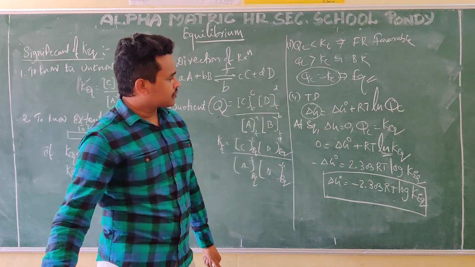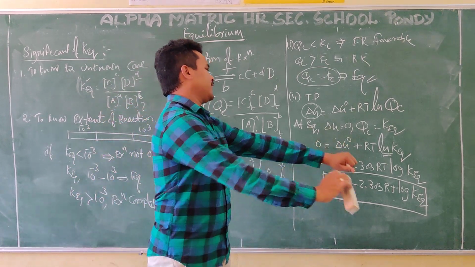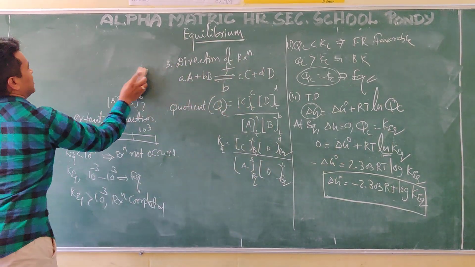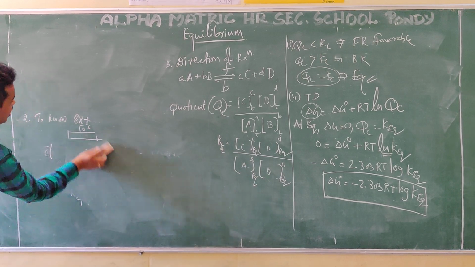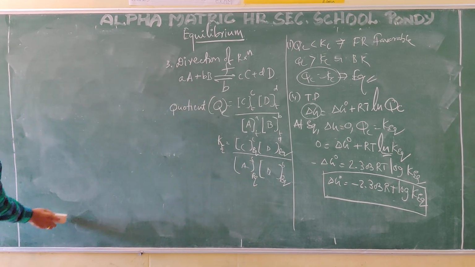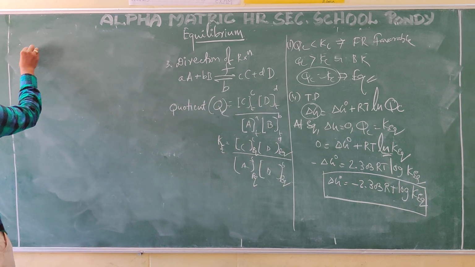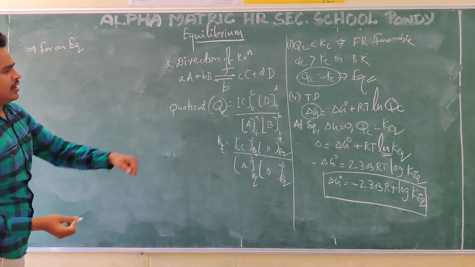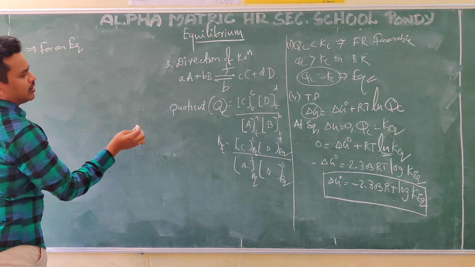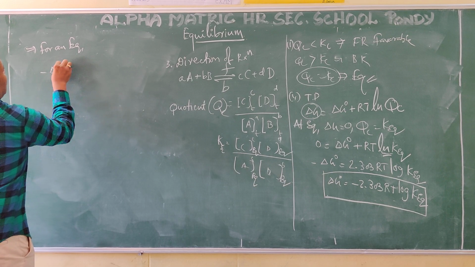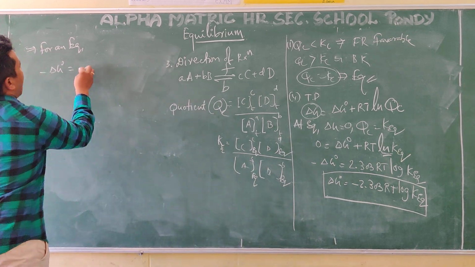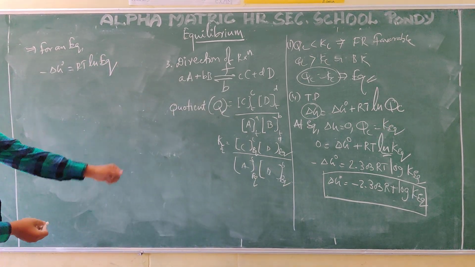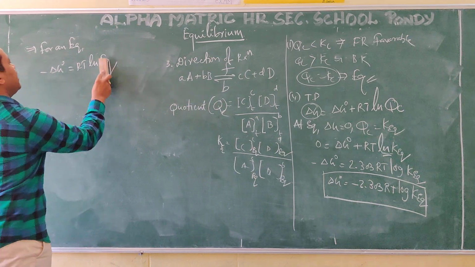And also, based on that main equation, you can write for an equilibrium state, with ln only: minus delta G naught is equal to RT ln K eq.